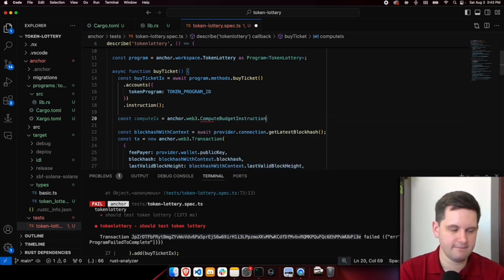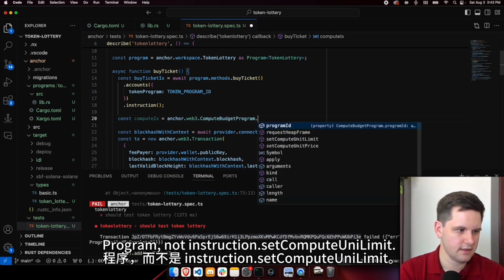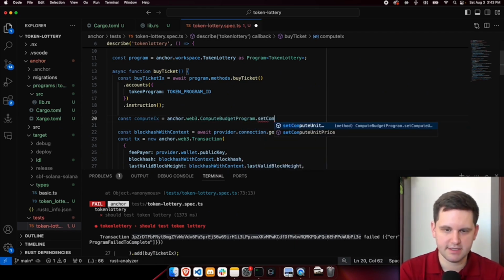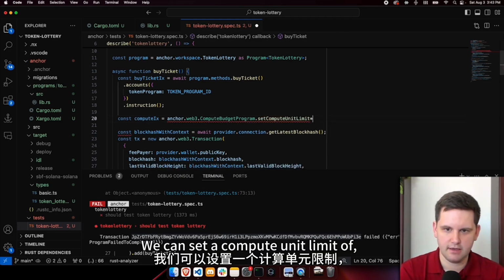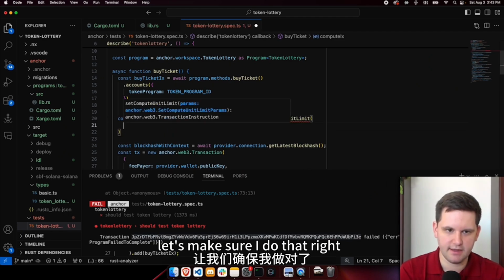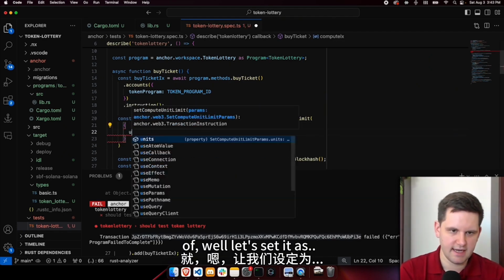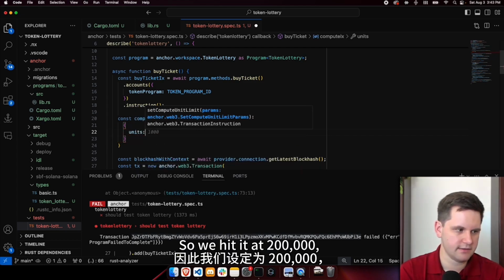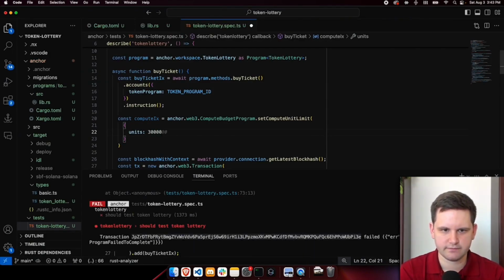So if we do this, compute instruction equals anchor.web3.ComputeBudgetProgram, program, not instruction, dot setComputeUnitLimit. There we go. We can set a compute unit limit of, so we hit it at 200,000, let's just set it at 300,000.